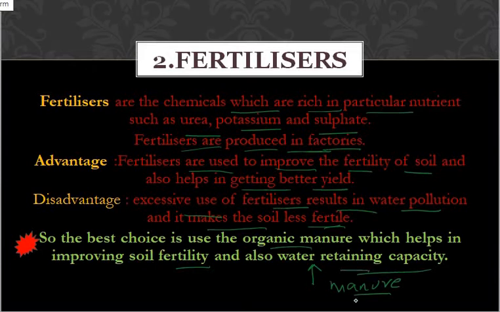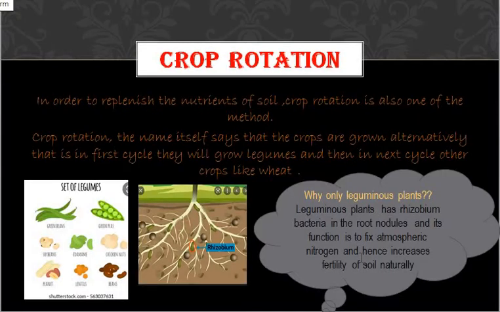Water retaining capacity means if you add water to the plant, it will hold the water for a longer time. It will not make the soil dry. That is called the water retaining capacity.